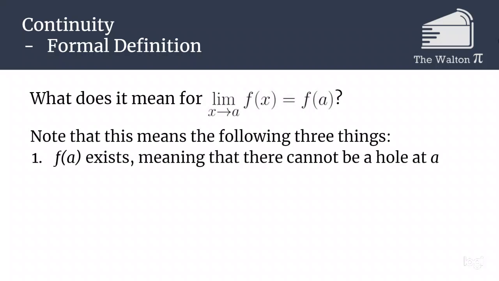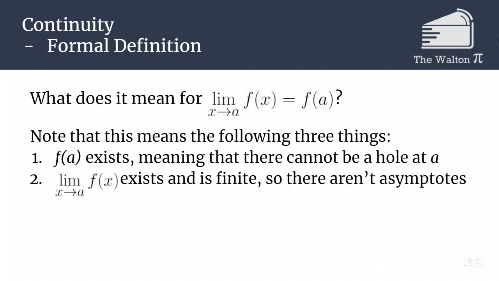The first thing is we need f of a to exist, meaning there can't be a hole at a. So if there's a hole in our function, it's not continuous there. The next one says that the limit as x approaches a of f of x must exist and must be finite. So there aren't going to be any asymptotes, and we're not having the function approaching infinity somewhere in the middle of our function.